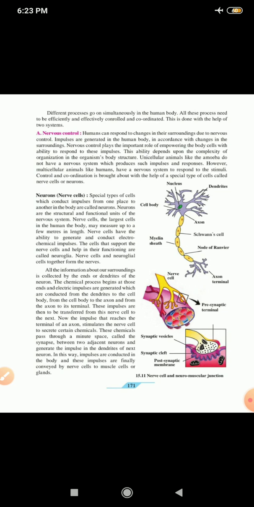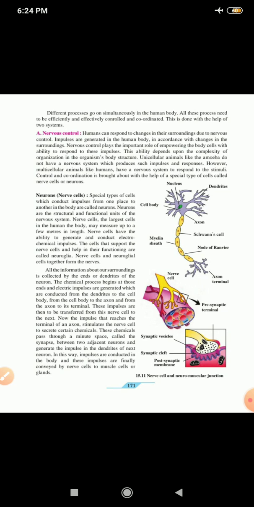Nerve cells, the largest cells in the human body, may measure up to a few meters in length. Underline it, a few meters. Nerve cells have the ability to generate and conduct electrochemical impulses. The cells that support the nerve cells and help in their functioning are called neuroglia. Nerve cells and neuroglial cells together form the nerves.